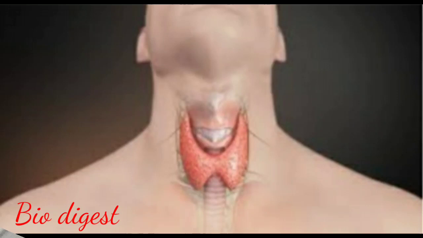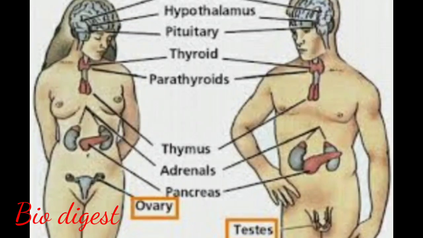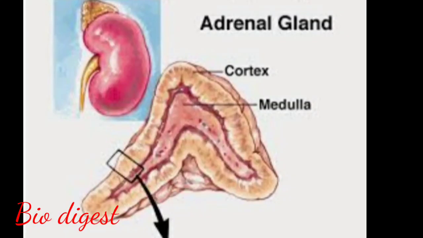Thyroid stimulating hormone activates the thyroid to secrete thyroxine. Gonad stimulating hormone regulates the activities of the testes and ovaries. Adrenocorticotropic hormone regulates the activity of the adrenal cortex.